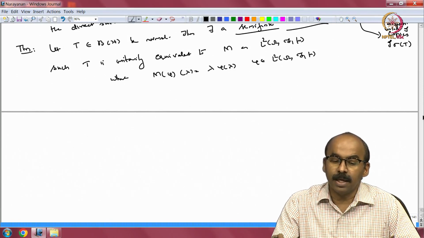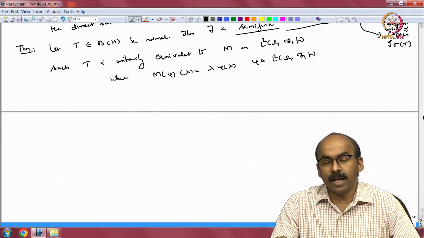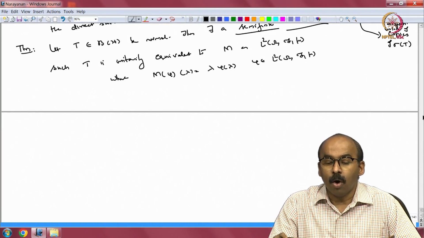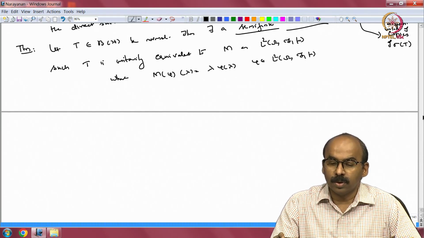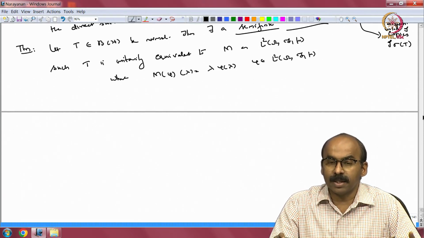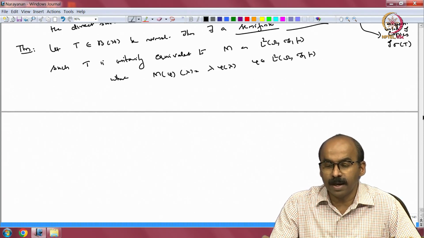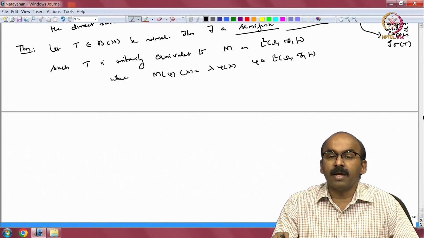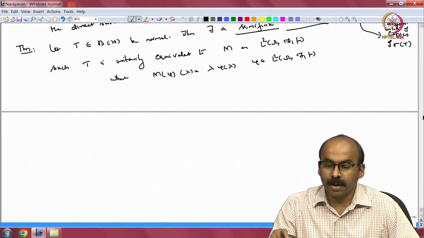In that case, the normal operator can be viewed as multiplication by lambda, or multiplication by z, on the L2 space on the spectrum. The spectrum is a compact subset of the complex plane, with respect to a probability measure. The probability measure we come up with is not necessarily unique.